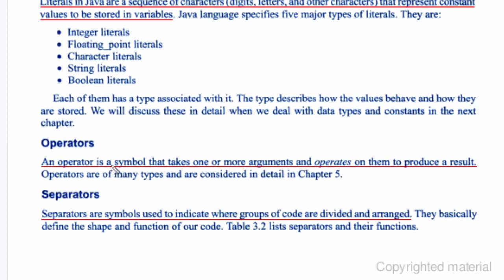The next token is operators. You already know the meaning of operators. An operator is a symbol that takes one or more arguments and operates on them to produce some result. Whenever we use symbols to calculate mathematical expressions, we are using operators. They are nothing but symbols that operate on the operands.